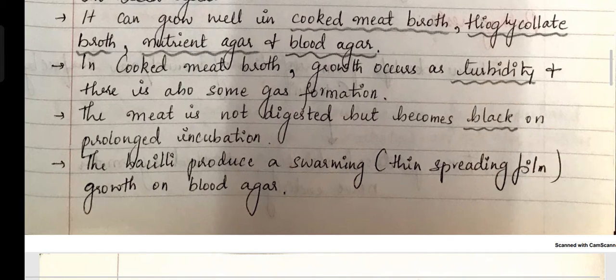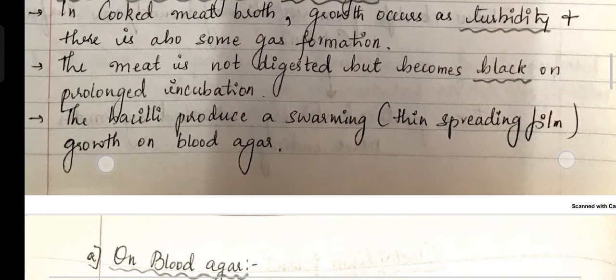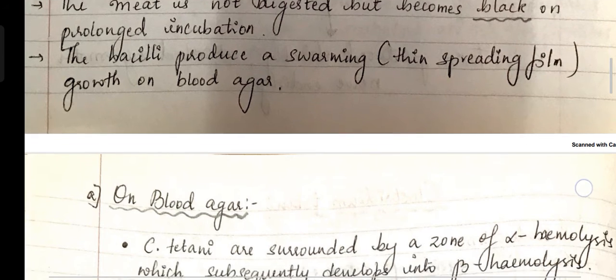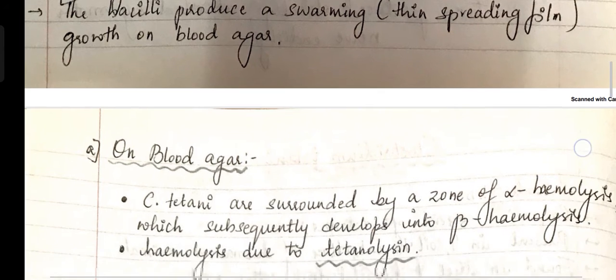In cooked meat broth, growth occurs as turbidity, and some gas formation will be there. The meat is not digested but becomes black on prolonged incubation. On blood agar, the bacilli produce swarming, which is nothing but a thin spreading film of growth.